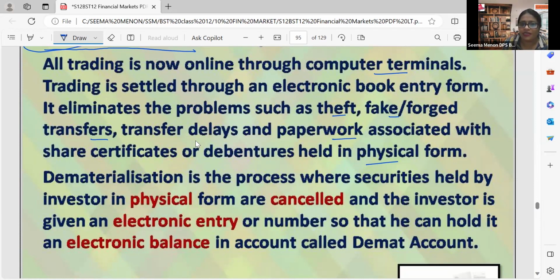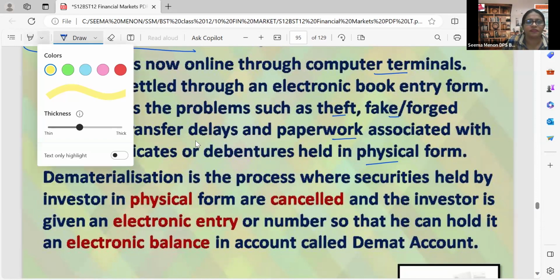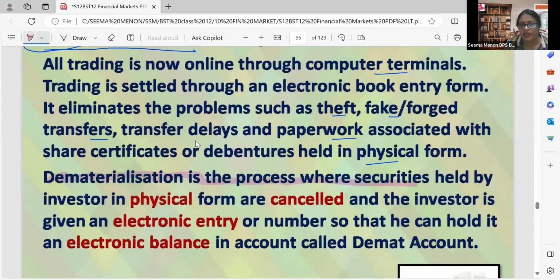So dematerialization is the process. Now, this is very important for us. Dematerialization is the process where securities held by an investor in physical form are cancelled, and the investor is given an electronic entry or number so that he can hold it in an electronic balance account called a demat account. The electronic balance account he has is only for keeping the securities. That is known as a demat account.